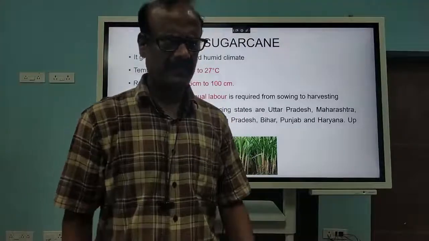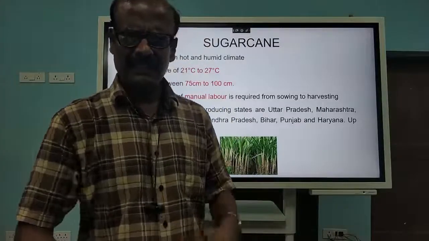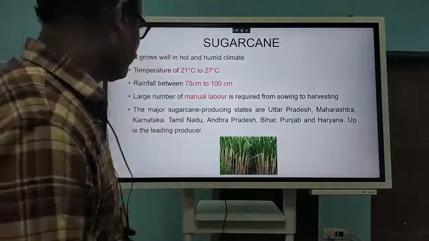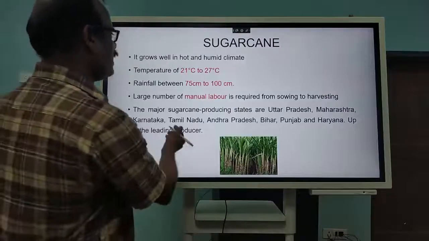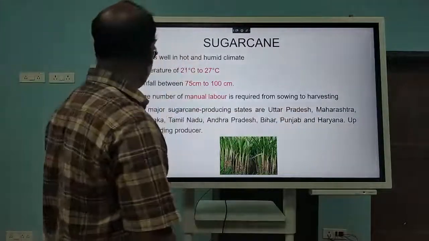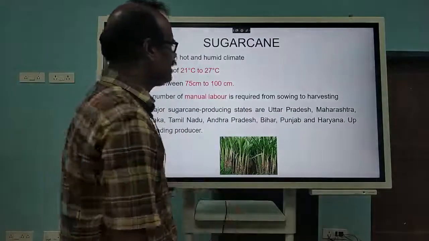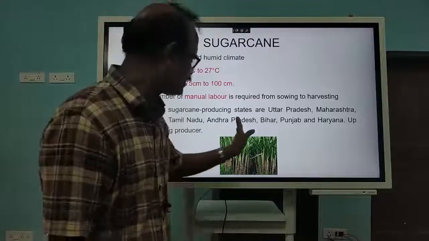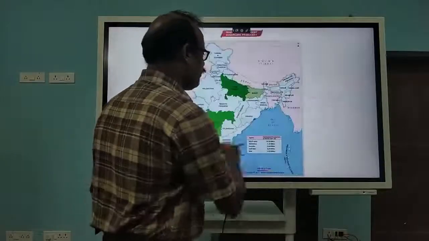More people are required for sowing the plant and harvesting. A good number of workers are required for cultivating sugar cane. Finally, Uttar Pradesh is the leading producer, followed by Maharashtra, Karnataka, Tamil Nadu, Andhra Pradesh. Almost all over the country it is produced, and these are some of the major producers.